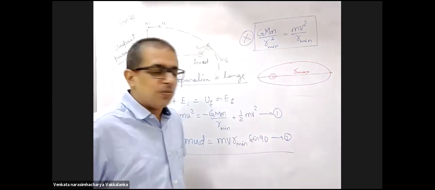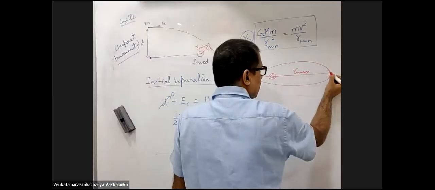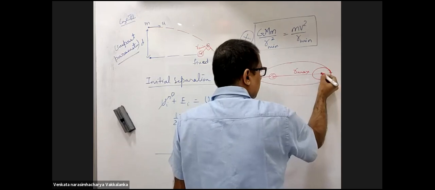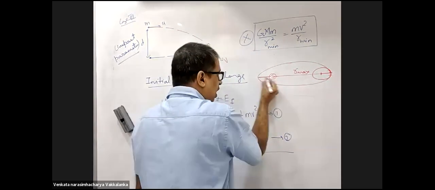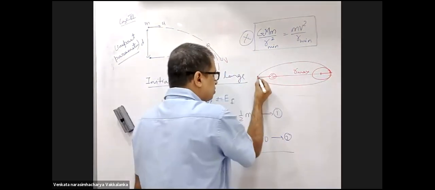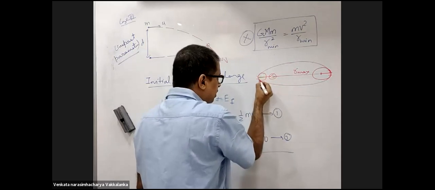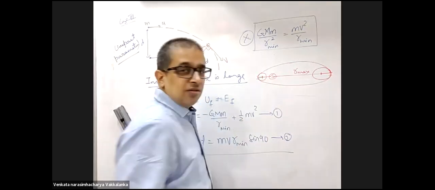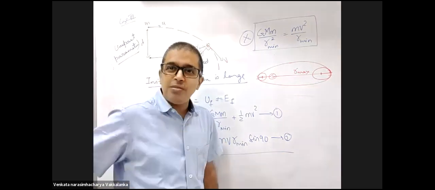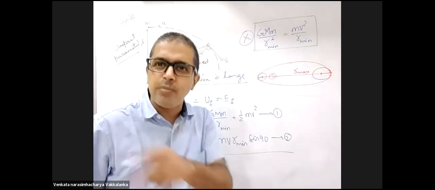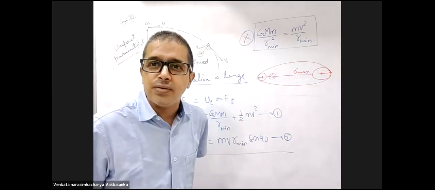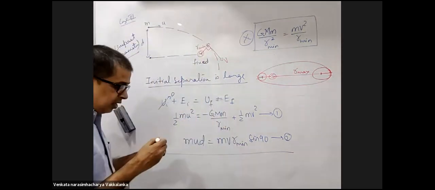R maximum is not the radius. If you take a small element and draw a circle, this is the radius. R minimum is not the radius. Take a small element and draw a circle. This is the radius. R maximum is also not the radius, R minimum is also not the radius. Same applies here.